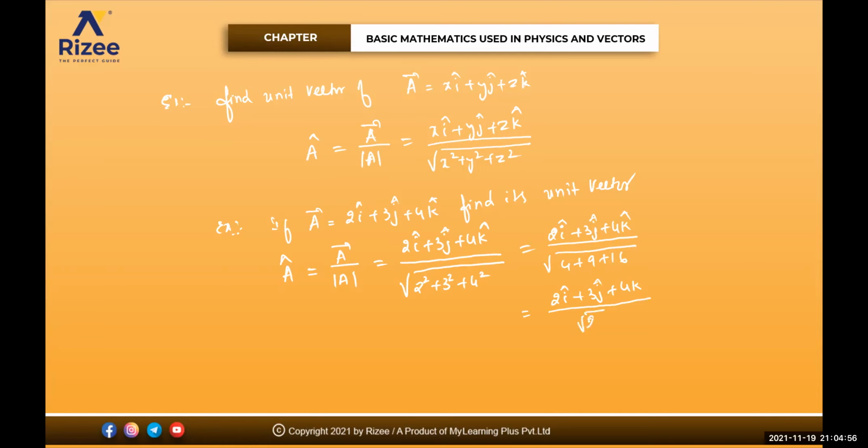So it is root 29. You can even write it like this sometimes: 2i divided by root 29 plus 3j divided by root 29 plus 4k divided by root 29. Is it clear for everyone?